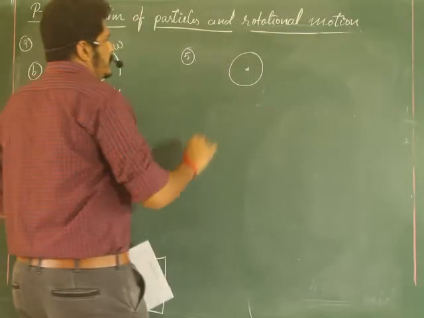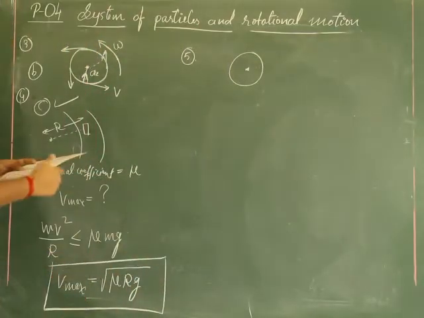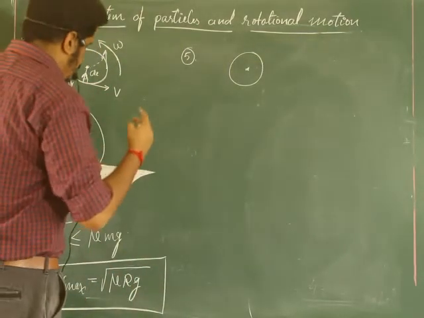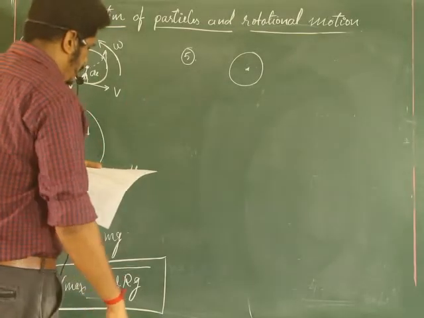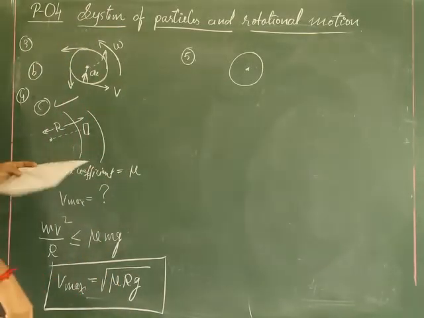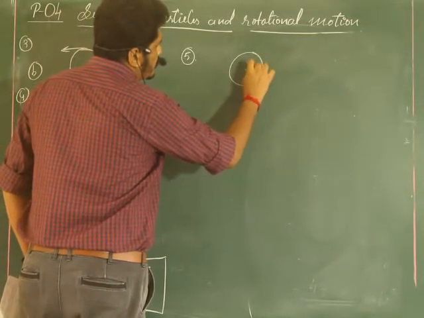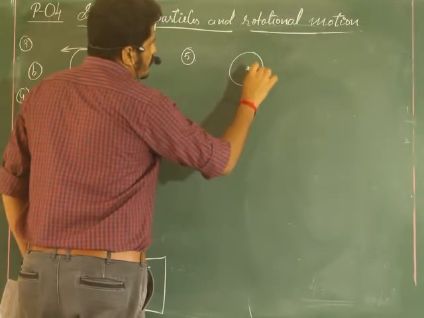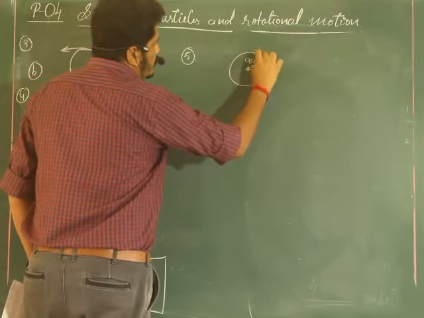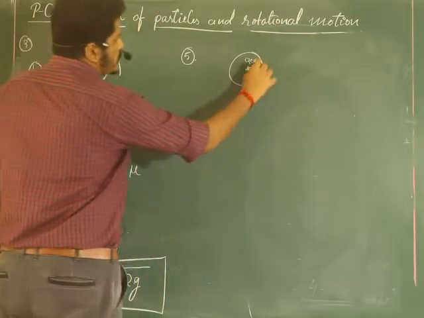Now, when it is placed at a distance of 9 centimeter from the center, on this a coin is kept at a distance of 9 centimeter.